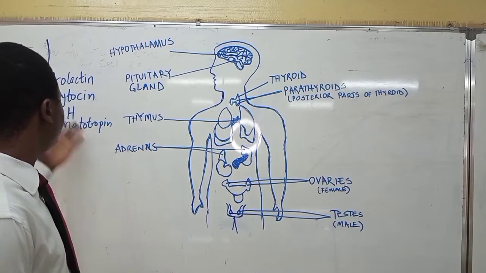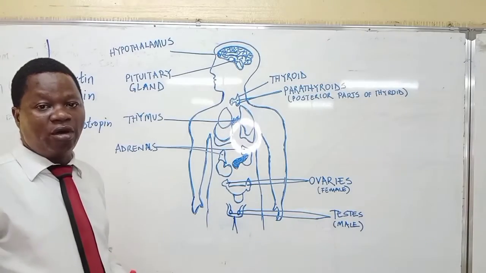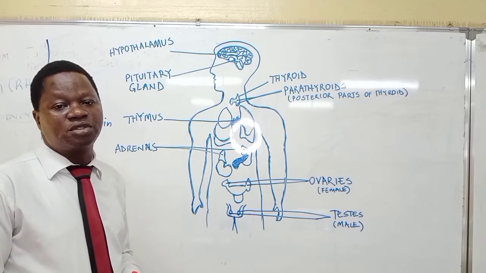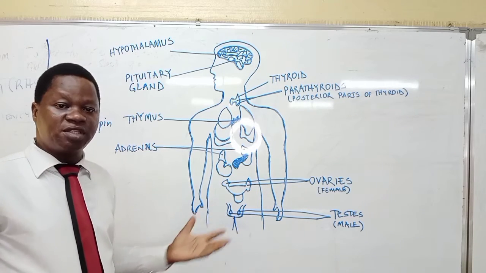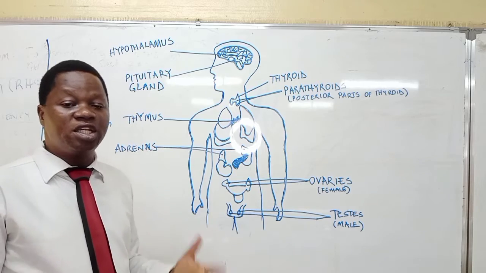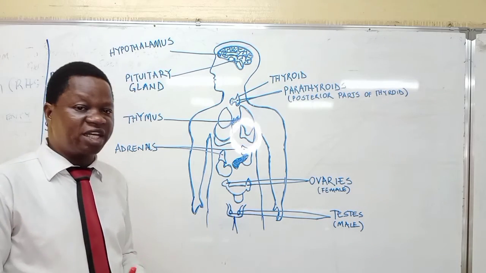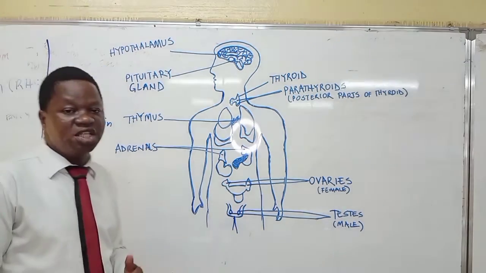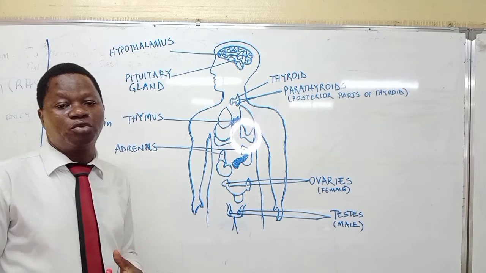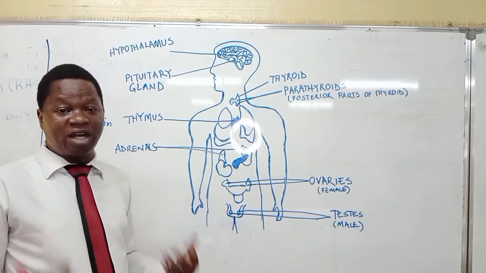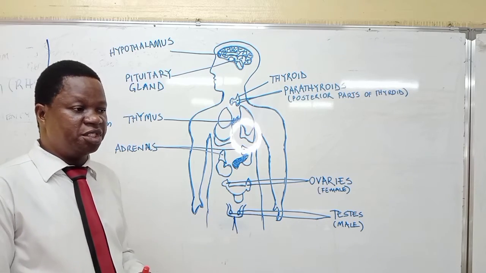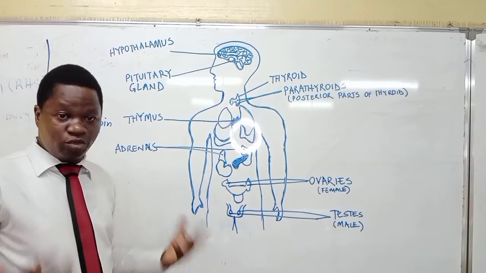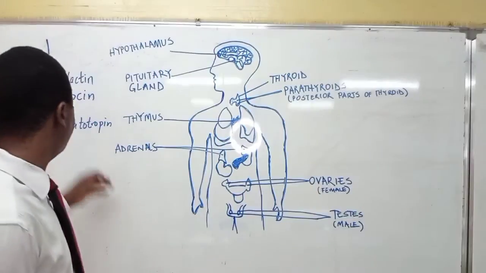So if there is under-secretion of ADH, that's antidiuretic hormone, of course, it is going to result in diuresis. Diuresis simply means a condition where the kidney tubules are unable to reabsorb water back into the body system. And if there is over-secretion of ADH, that means much water will also be reabsorbed back into the body, and then the person concerned or the animal concerned will have a lot of water accumulating in the body. And so that is for the ADH.